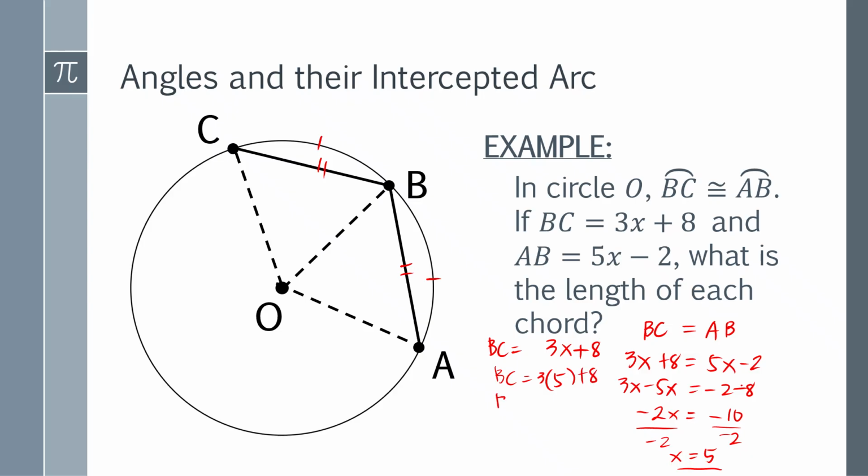Okay, so BC here is 15 plus 8, and BC is 23. So one of the chords here is 23. Also, AB is also 23 because they are congruent to each other. Did you get it? Let us move first to our next one.